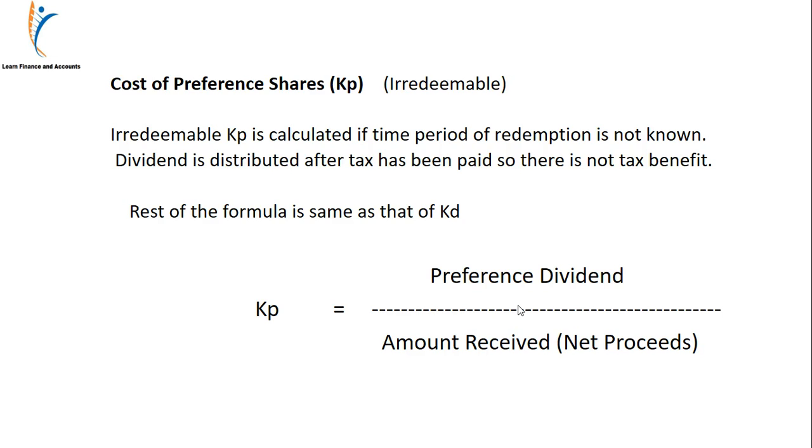If the time period of redemption is not known, they will be called irredeemable preference shares. Dividend is distributed after tax has been paid, so there is no tax benefit. The rest of the formula is the same as that of KD. So KP is equal to preference dividend divided by amount received or net proceeds.